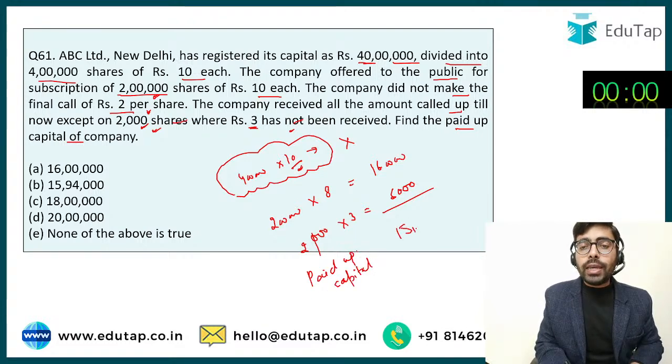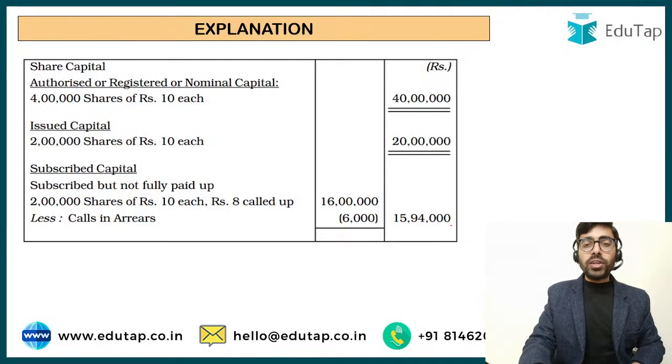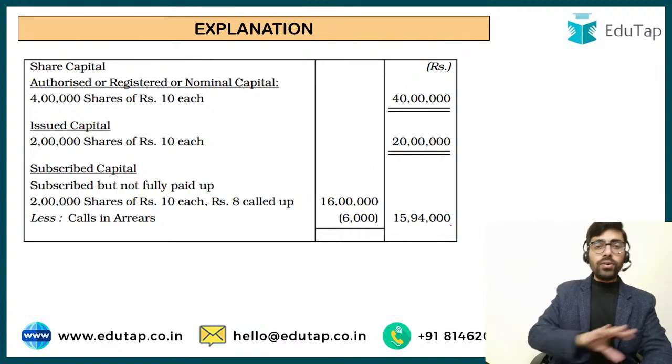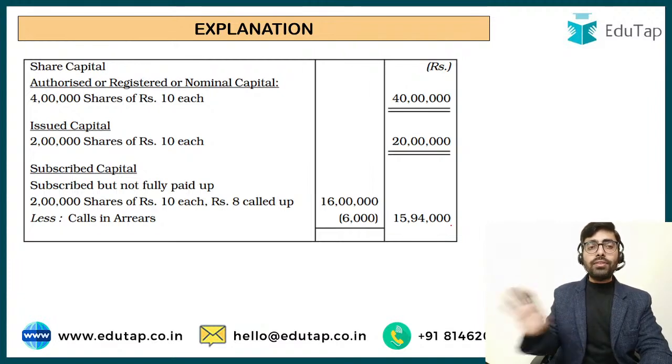So this is only going to be 15 lakh 94,000. So the answer is going to be option number B. So this is how the share capital is presented in the balance sheet of the company.